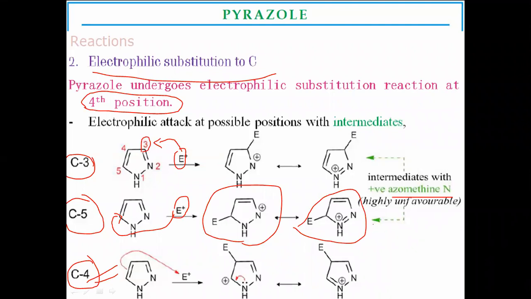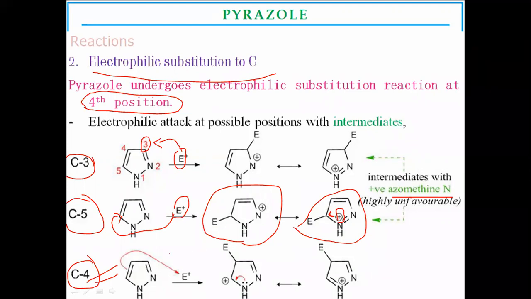These are unfavorable for electrophilic substitution because, adjacent to C3 as well as C5, there is a positively charged nitrogen atom. The positively charged azomethinium nitrogen intermediate is highly unstable.